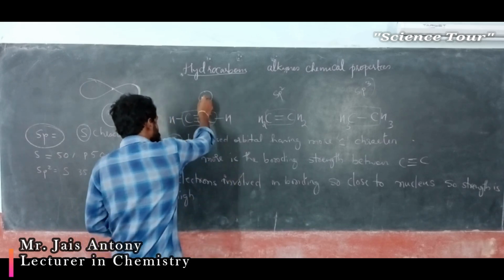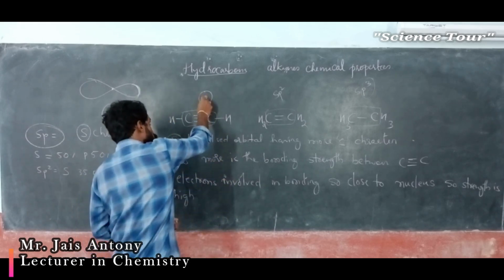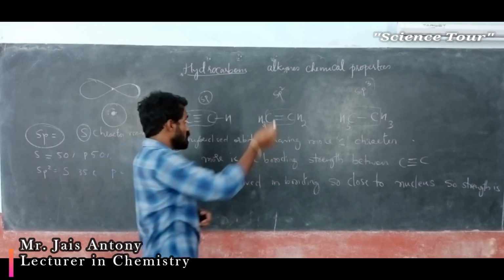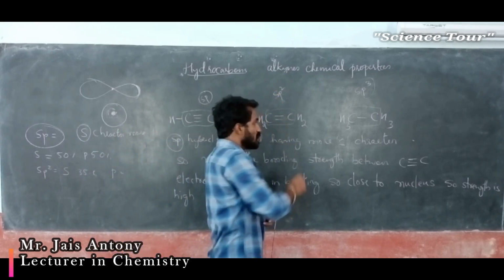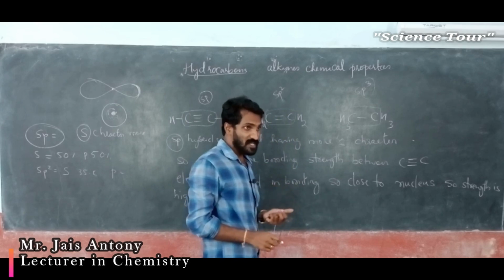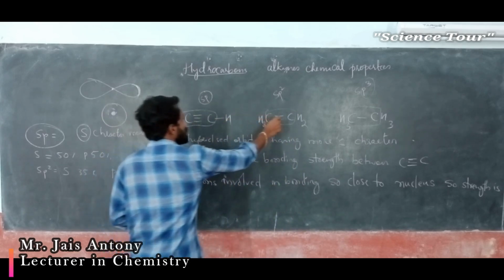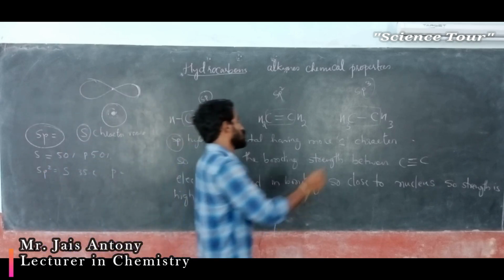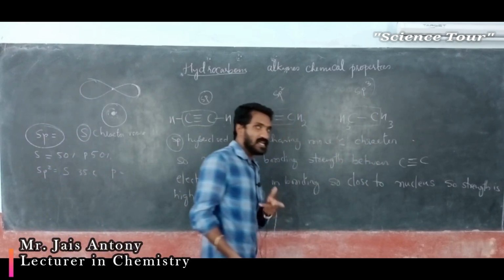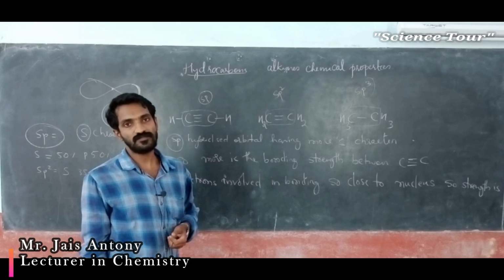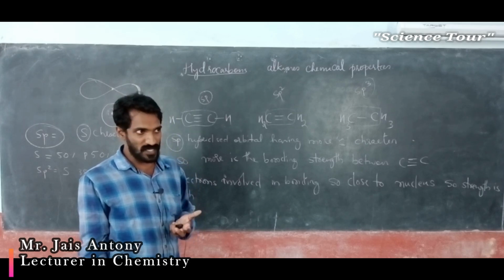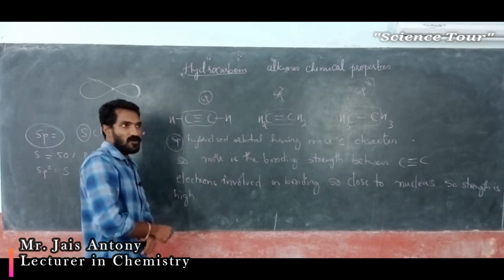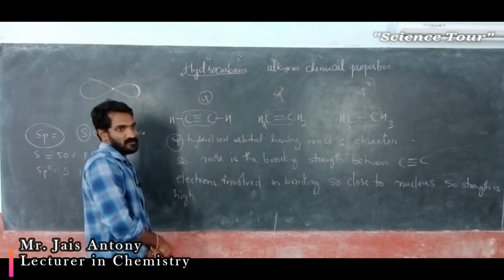So if it is sp hybridized, S character is more, which means here the carbon-carbon bond is strong. Here sp2 hybridization is there, carbon-carbon double bond, it is weaker compared to this one. So S character is less in this carbon-carbon double bond. Here carbon-carbon single bond, S character again is very less. So my dear students, I am talking only about these hybridized orbitals of carbon.